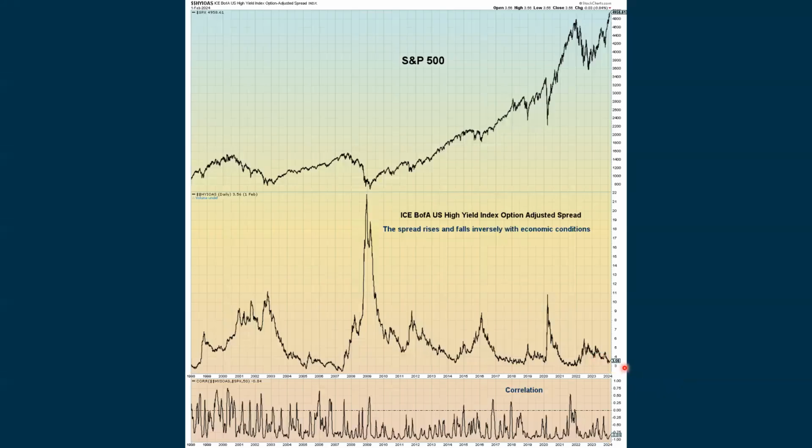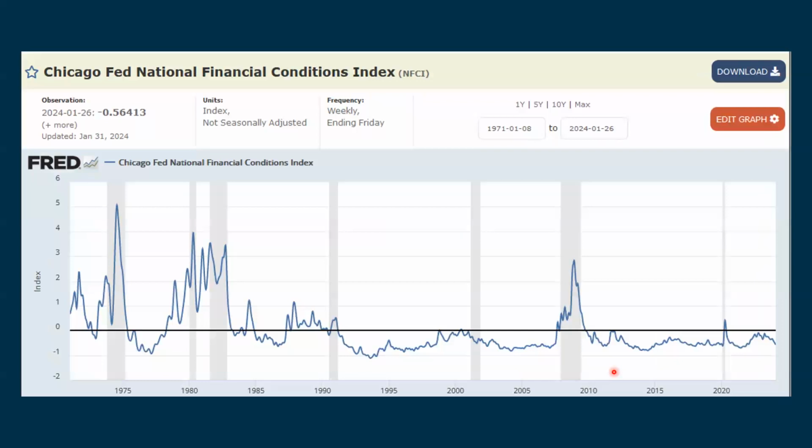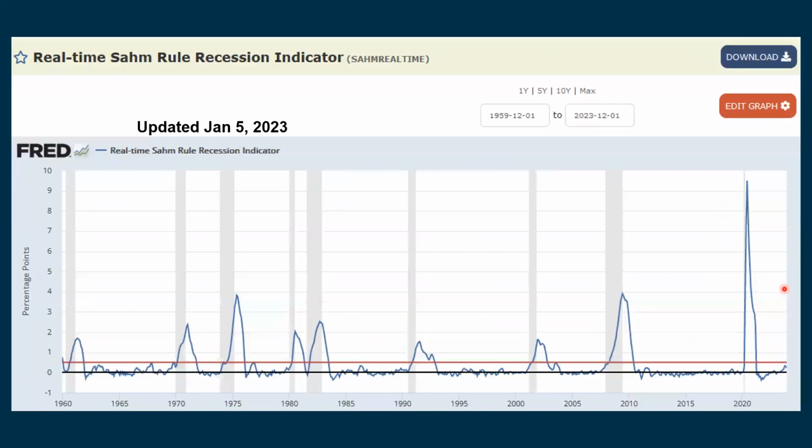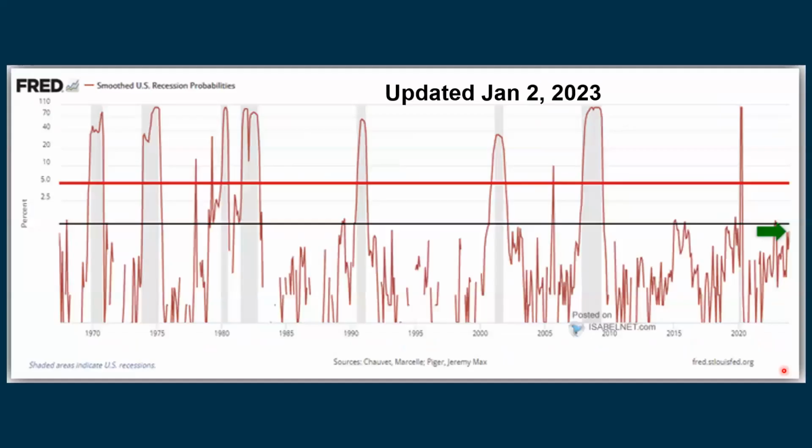We're still declining when we look at the spread between risky and not as risky bonds. As long as this continues to go down, this part of the market is not concerned. We continue to decline with the Chicago Financial Conditions Index, and that's a good thing. It's when we turn and go up above this black line, that's when we get nervous. Then the bank tightening, we still haven't had another reading from this since the beginning of November. This is getting a little outdated now with the real-time SOM recession rule. We're below the red line. It's when we get above the red line, we are concerned.